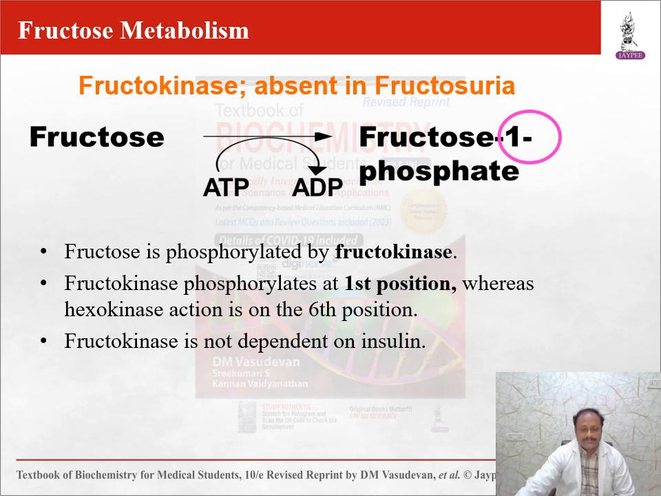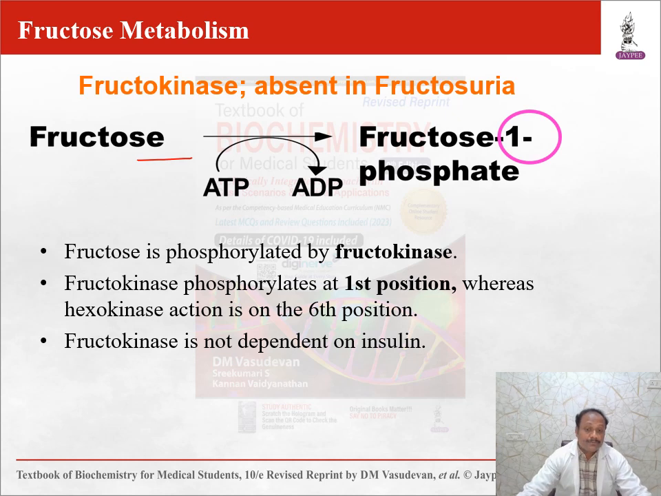See fructose here. Fructose is converted to fructose 1-phosphate in the presence of fructokinase, which is absent in essential fructosuria. Fructose is phosphorylated by fructokinase.